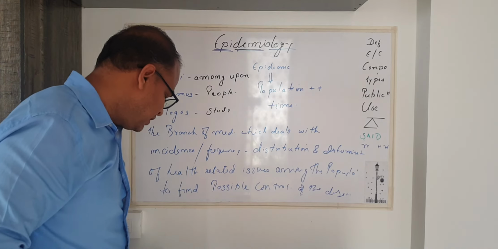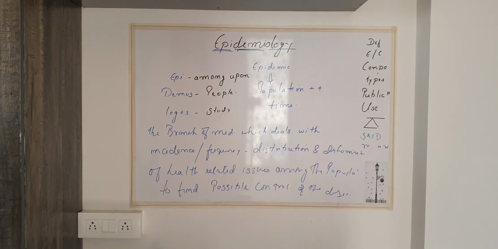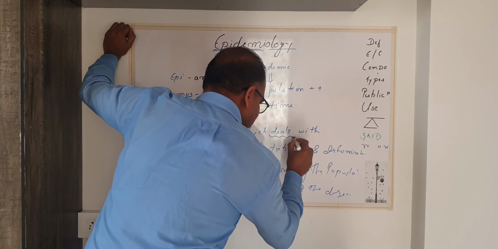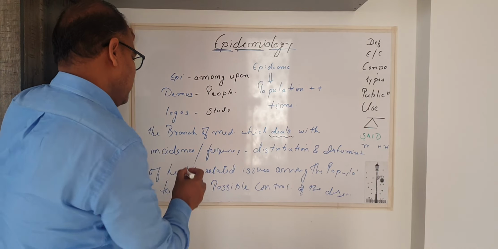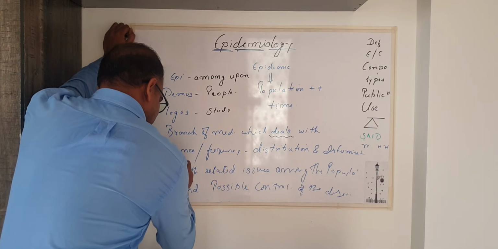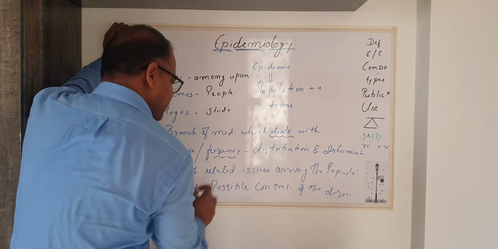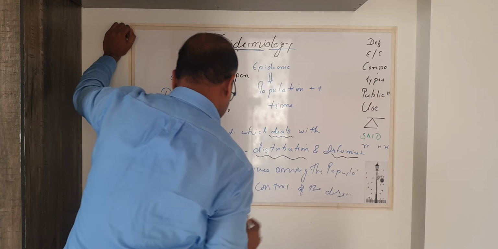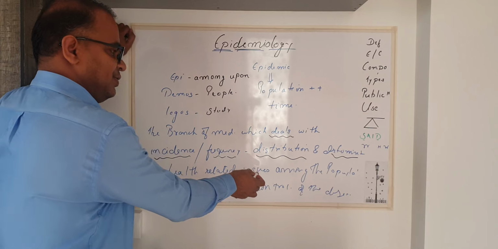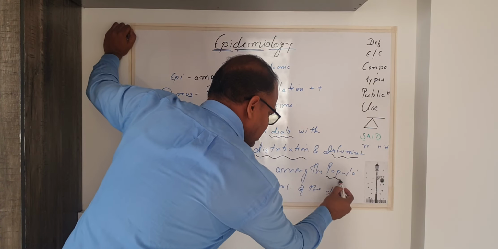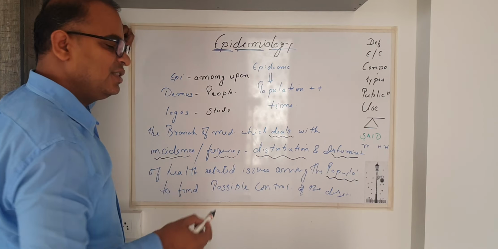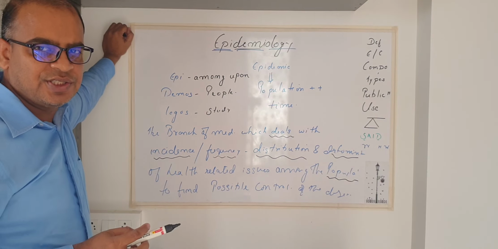Now, in this definition, we are going to look into specific terms. The branch of medicine which deals with or studies the incidence, frequency, distribution, and determinants of health related issues among the population. What is the aim of epidemiologist?